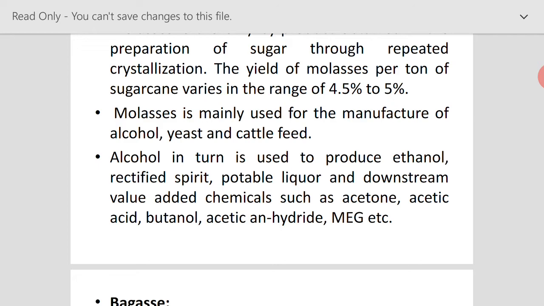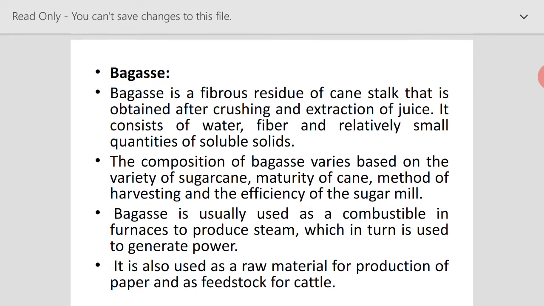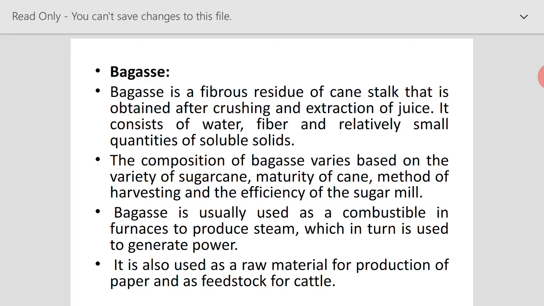The alcohol manufactured in the distilleries can in turn be used to produce ethanol, rectified spirit, potable liquor, and other chemicals like acetone, acetic acid, butanol, acetic anhydride, MEG, etc. That's why this molasses is highly commercialized now, and it cannot be taken out without customs permission. Okay, and the next